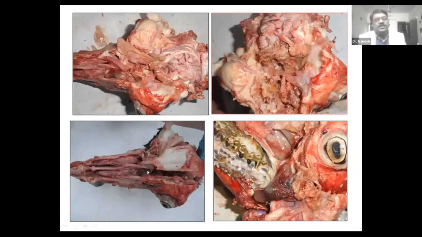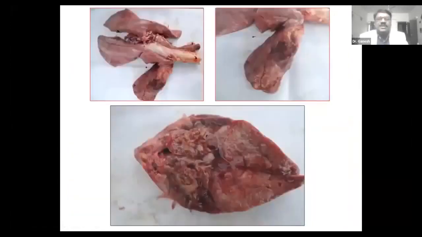After opening the turbinate bones, the nasal cavity was found occluded with tumor. You can see the tumorous growth here. In this ENA, it is reported that there is no metastasis in any organ, and the tumors are limited to the turbinate bones. But we found that the lungs also had a tumorous mass. You can see here the cut surface with necrotic debris and bloody exudate.